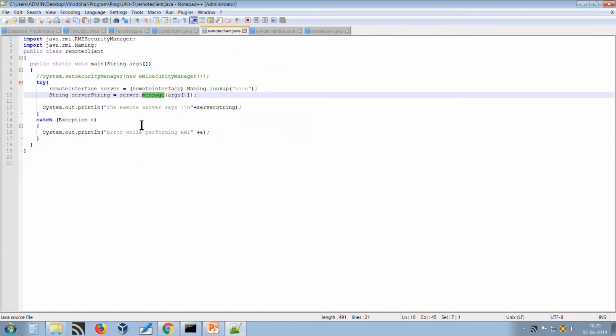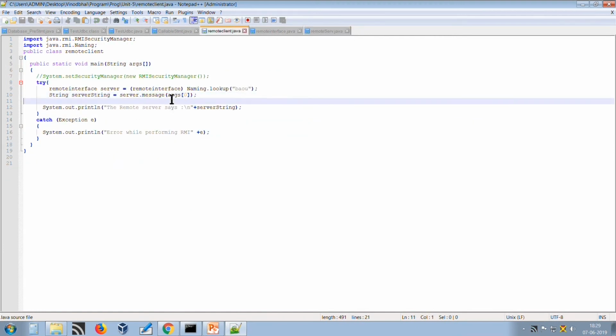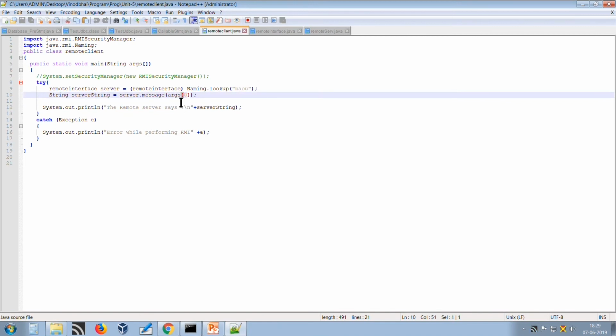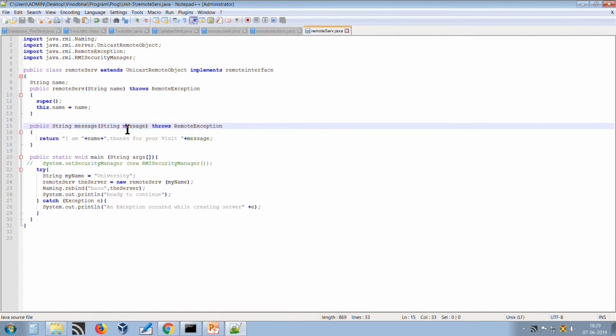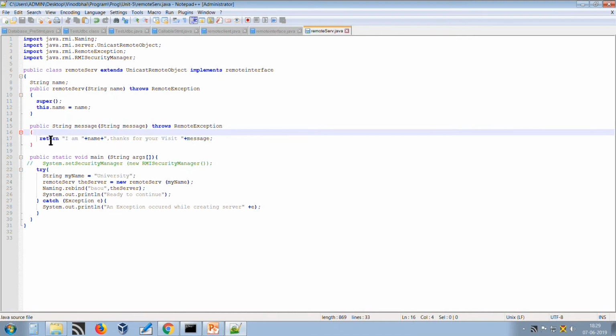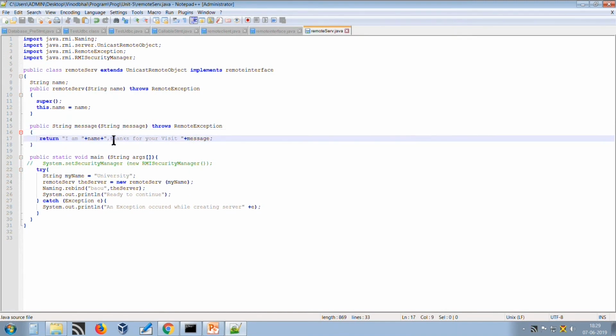So what we are doing here is server.message, where we are passing an argument of 0. It will return the first argument we are passing from the command line, and it will pass it to the remote method. So the remote method will fetch it here and display it along with the message that we are writing here. So this is all about the RMI environment.